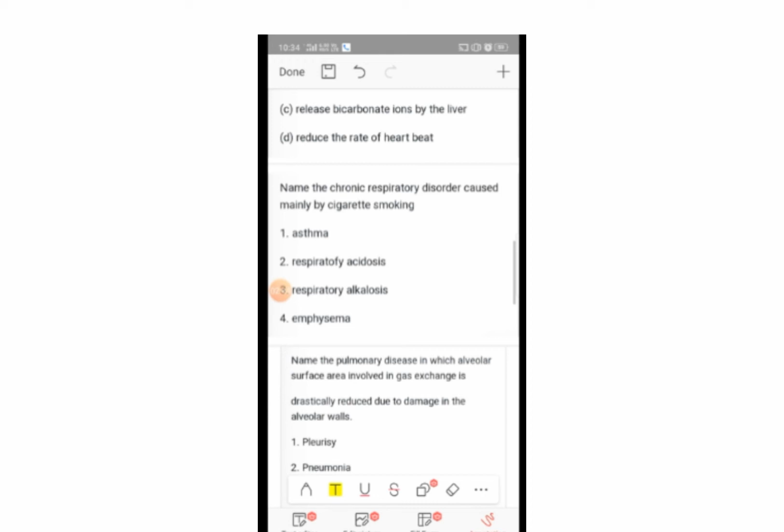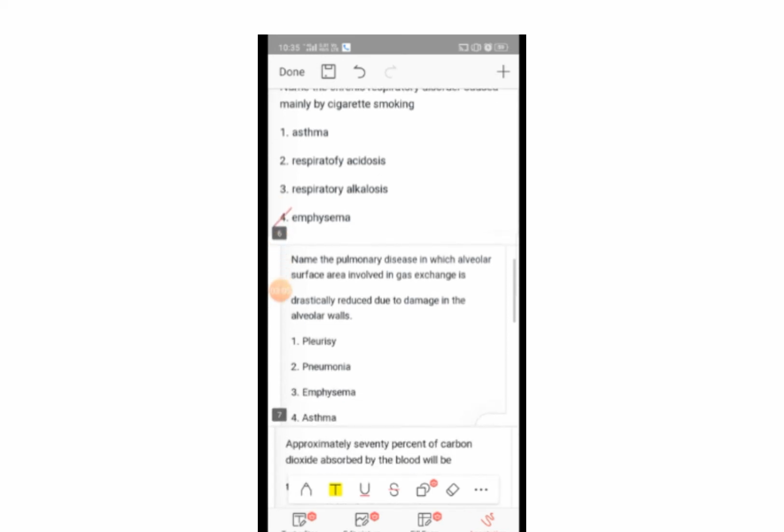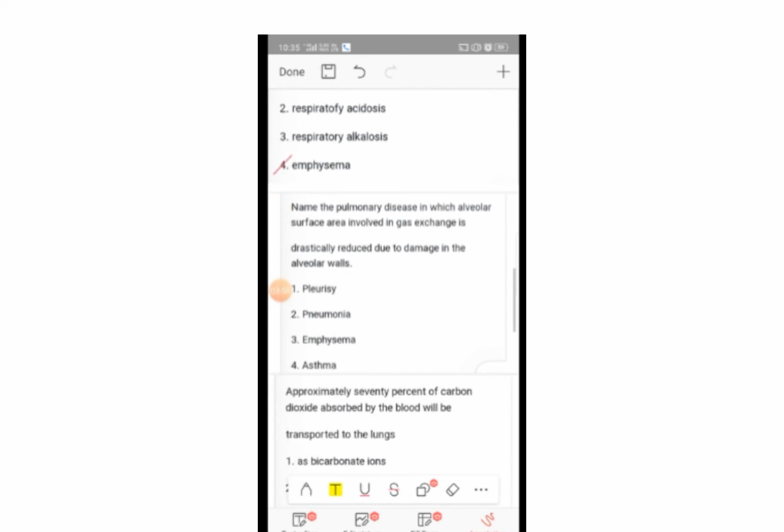Name the chronic respiratory disorder caused mainly by cigarette smoking. A. Asthma. Second, respiratory acidosis. Third, respiratory alkalosis. Fourth, emphysema. The answer is fourth, emphysema.